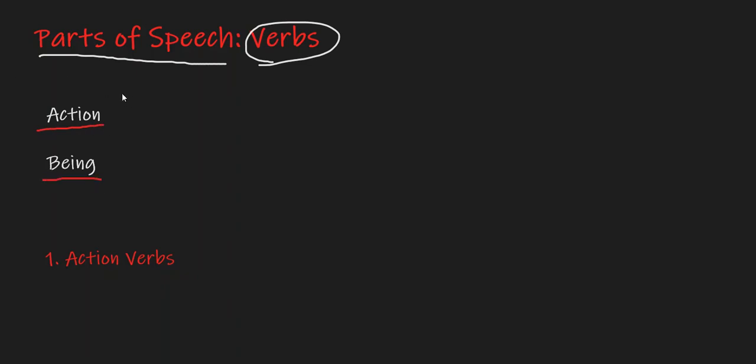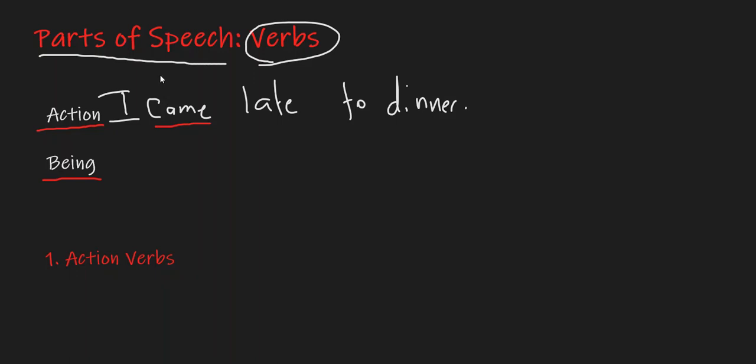So if I said, "I came late to dinner," the action word in this sentence is "came," because it signifies the actual coming to dinner late. That's a verb.